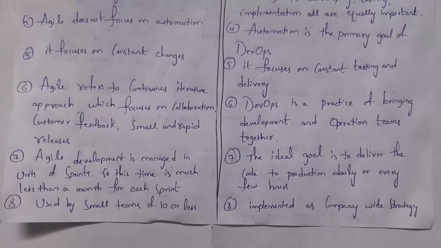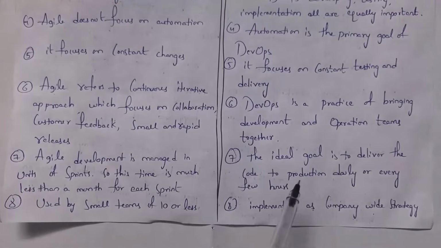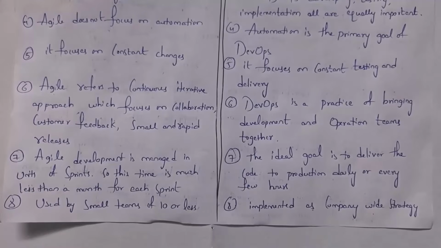Agile will use a very small team, that is approximately 9 to 10 members. Whereas the entire company will follow DevOps. So DevOps is a company-wide strategy. These are the differences between Agile and DevOps.